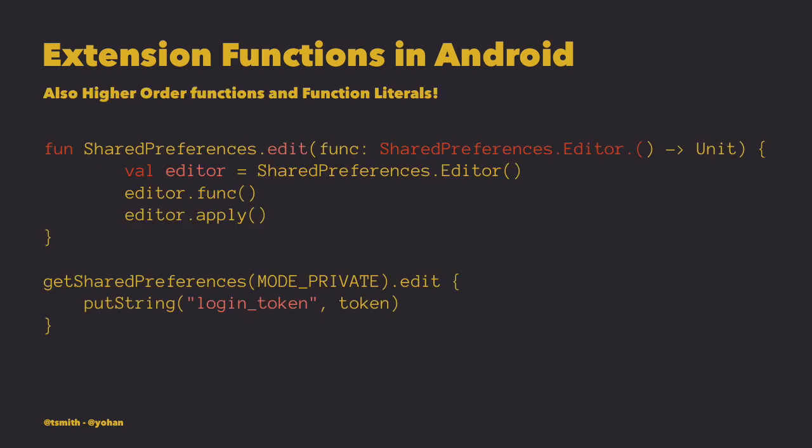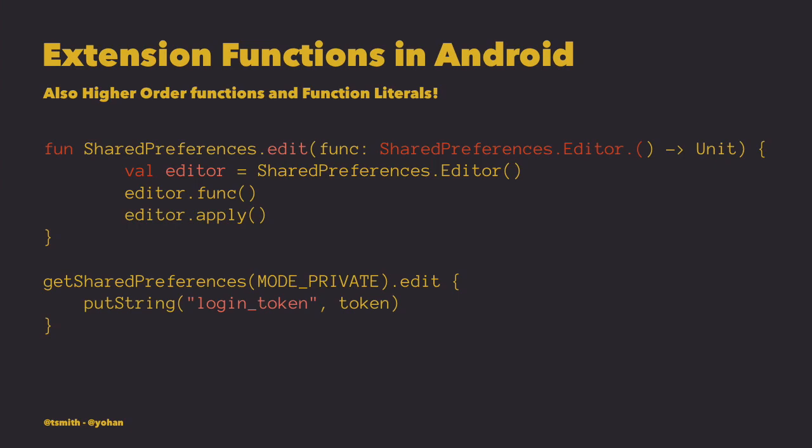Here's the Kotlin version. It's the exact same functionality as the last slide, but using the three concepts we talked about, extension functions, higher order functions, and function literals, we can add a method to the existing shared preference object that takes a function literal that is defined as another extension function of the editor class. Now, this can be quite confusing at first, but it's incredibly powerful.